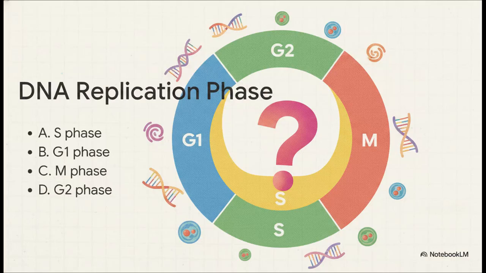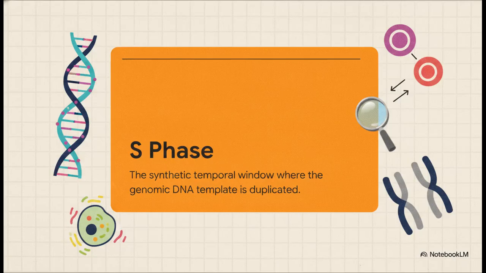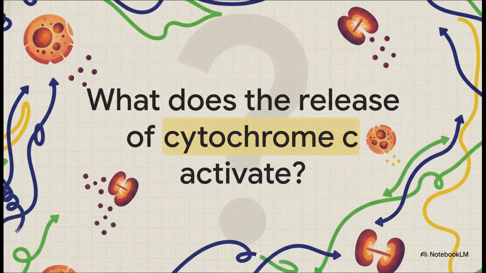Does this happen in the S phase, the G1 phase, the M phase, or the G2 phase? The correct answer is the S phase. That's the dedicated synthetic temporal window where the entire genomic DNA template is duplicated and replicated. The G1 and G2 phases, those are really just gap preparation phases that flank that critical synthetic interval. And the M phase is when the actual physical division occurs. Now, what happens when things go wrong and those anti-proliferative signals detect damage?